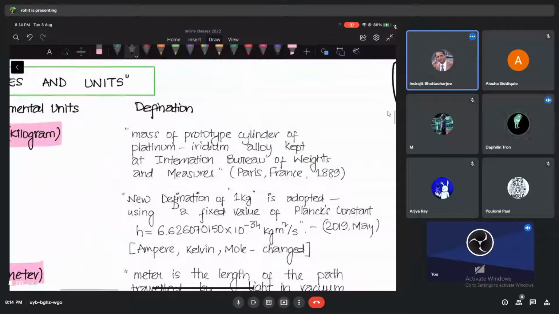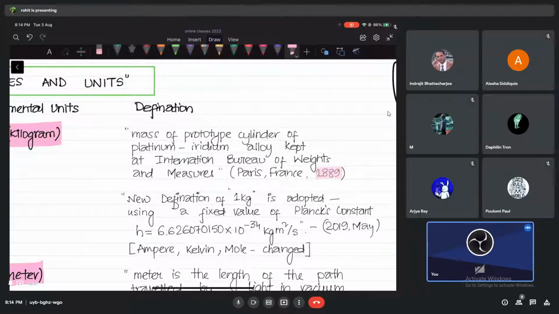Yes, sir. And this was done in 1889, Paris, France. You can check. There is some name of this bureau. They said International Bureau. They're not important. But when I give you the note, I'll send you the note PDF. You please read that. Not important. But this is how they made the standard of measuring mass.